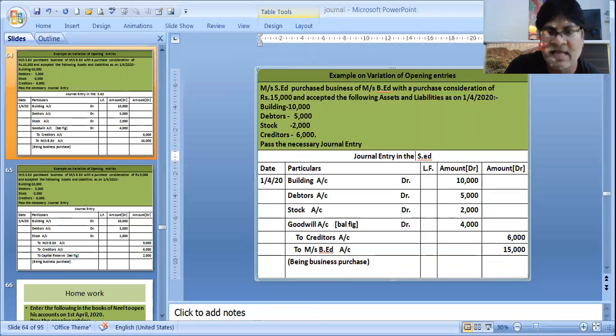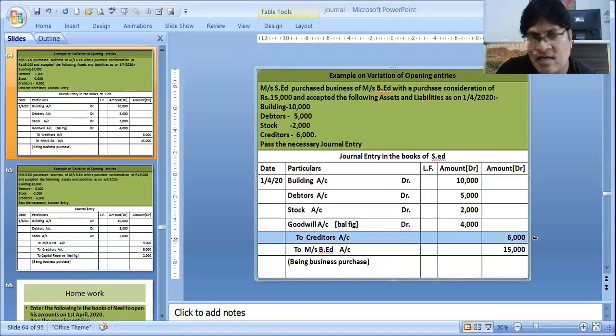So when we are debiting the assets, what do we have? Building account debit 10,000, then debtors account debit 5,000, and then we have stock account debit 2,000. So we have bought these things, 10, 5, 2, to 17,000, and we have acknowledged the liability of 6,000 of creditors, and then we have to pay the purchase consideration to Messrs. Bayed. So to purchase consideration, or to Messrs. Bayed actually we will be writing, which we will be paying later on.